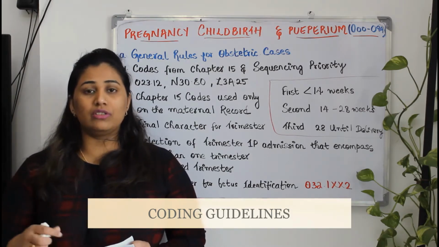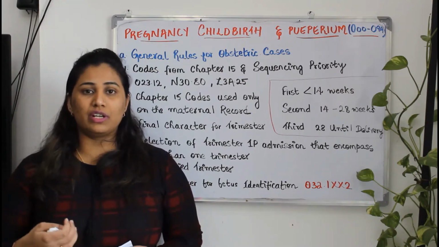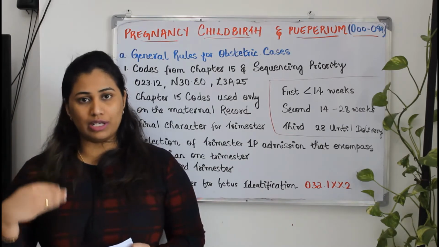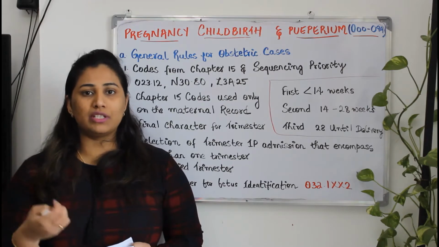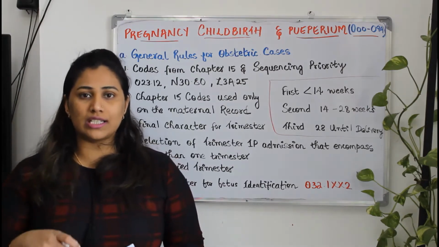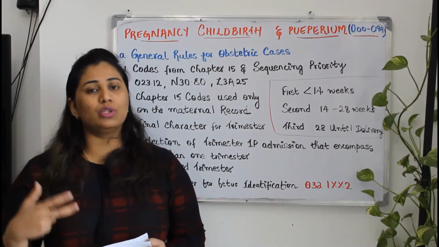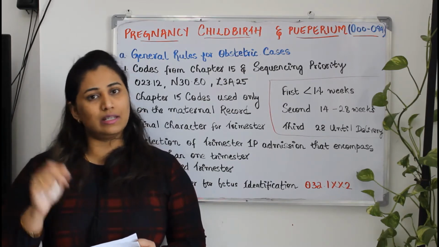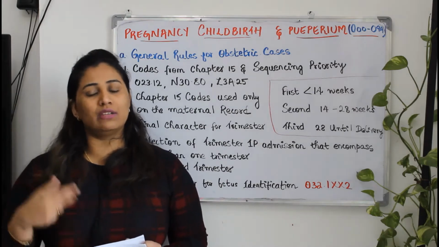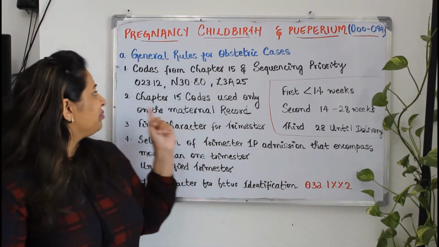In this chapter there is a clubbing of all the previous chapters which we have taken. For example, a pregnant patient with HIV, that code also will come in this chapter. For all the chapters, it will be falling in this particular chapter. So when you are learning this chapter, try to understand each and every guideline in a proper manner, so that it will be very helpful for you guys. This chapter is a bit long, but it is very easy and very interesting to learn. So we'll go to the general guidelines.